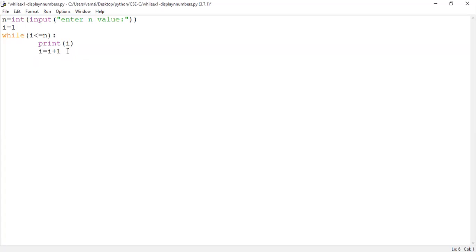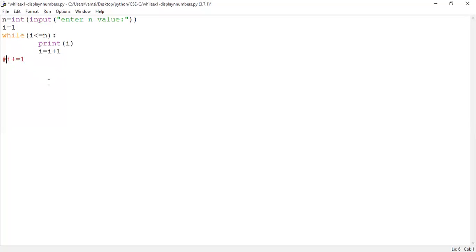How are comments represented in the Python programming language, guys? Hash symbol. How many types of comments are supported in Python? Only one type, that is the single line comment. Only single line comments are supported in Python. So you can mention i plus equal to 1. This kind of assignment operator can be used. It is supported, as we have seen in C programming language, and it is also supported in Python.